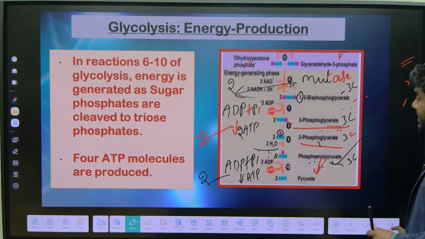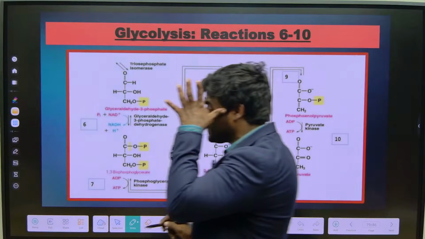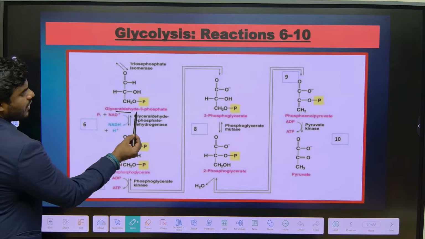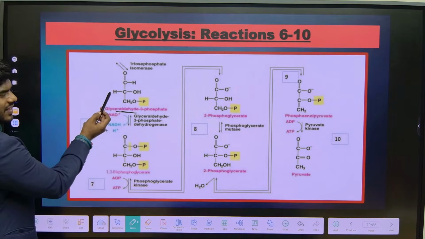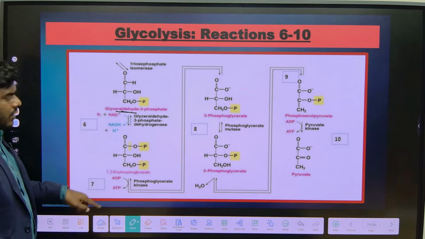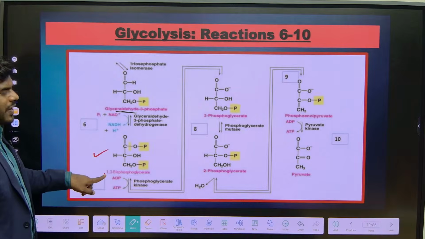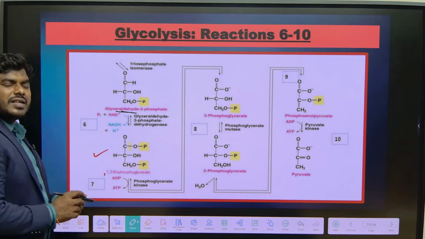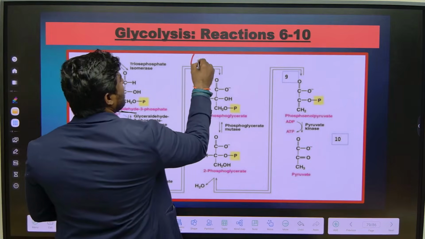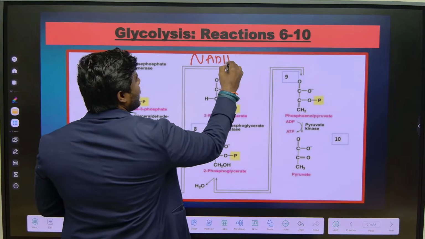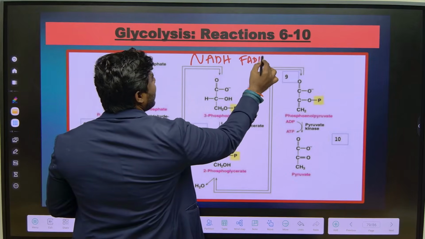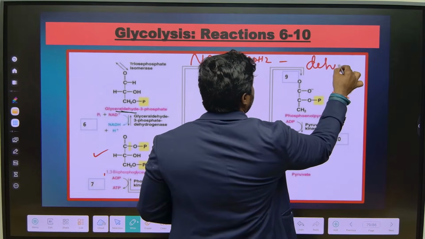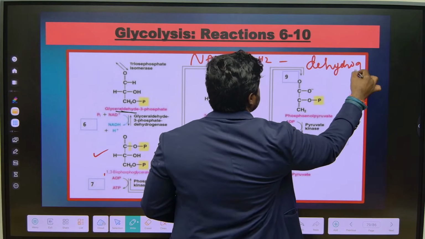Okay, I'll quickly summarize, whomever did not understand, focus. So we have glyceraldehyde 3-phosphate in the 6th step converted into 1,3 bisphosphoglycerate. What reaction is it? Reduction. I'll simply tell you, always remember this statement: wherever you come across the production of NADH and FADH2, the enzyme always involved is dehydrogenase.